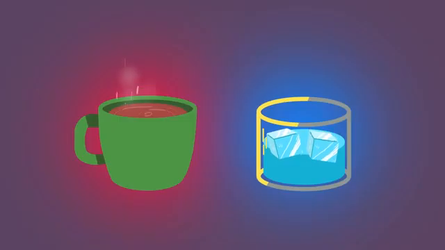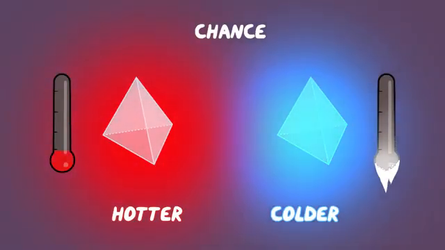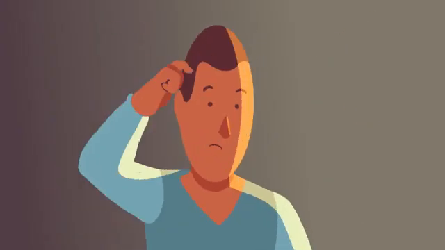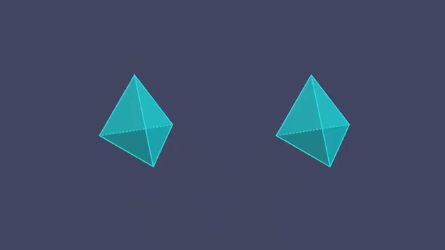That's why if you put a hot object next to a cold one, the cold one will warm up and the hot one will cool down. But even in that example, there is an 8% chance that the hot object would get hotter. Why doesn't this ever happen in real life? It's all about the size of the system.